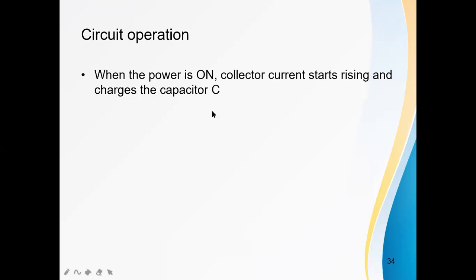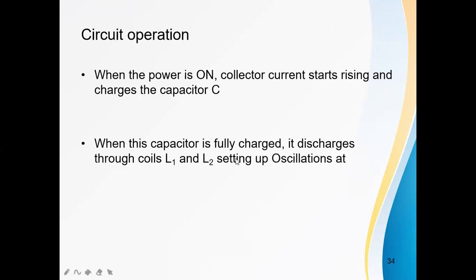Circuit operation. Whenever the power is on, the collector current starts rising, and the capacitor C charges. When this capacitor is fully charged, it discharges through coils L1 and L2, setting up oscillations.